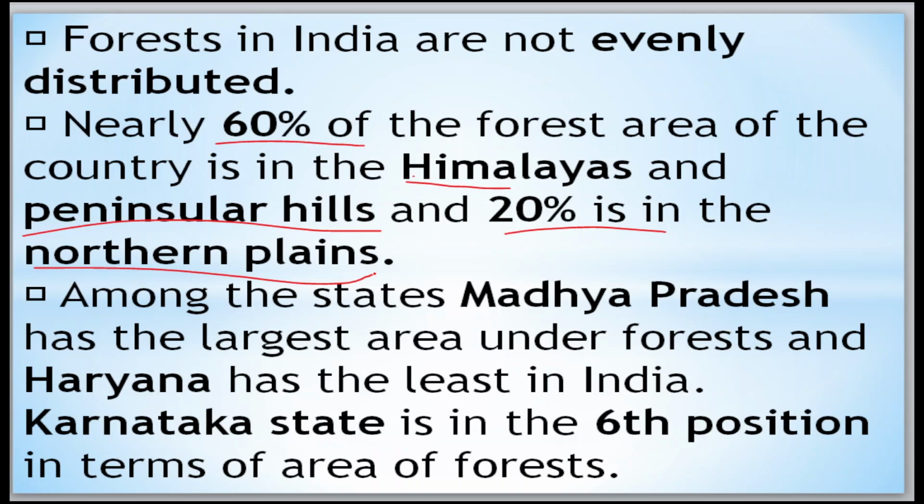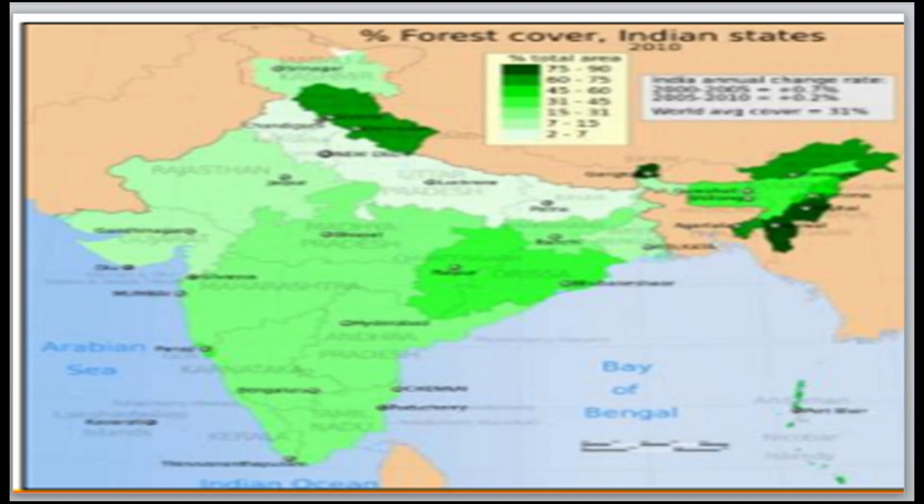Madhya Pradesh is very important for one more question. There is a possibility they may ask you this question, so please pay attention here. Madhya Pradesh has the largest forest area, and Haryana has the least in India, and Karnataka state is in the sixth position in terms of forest area. Okay, these are the areas.